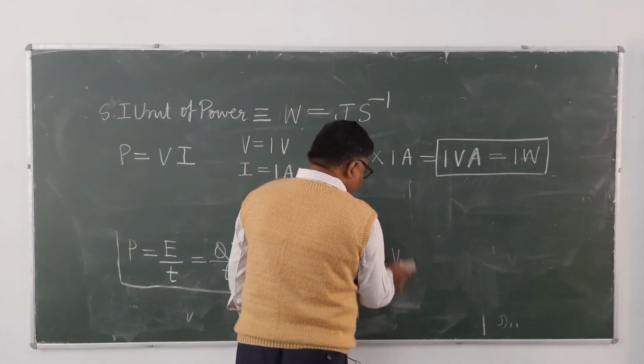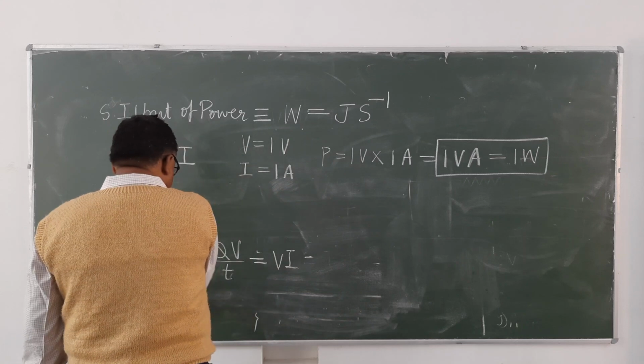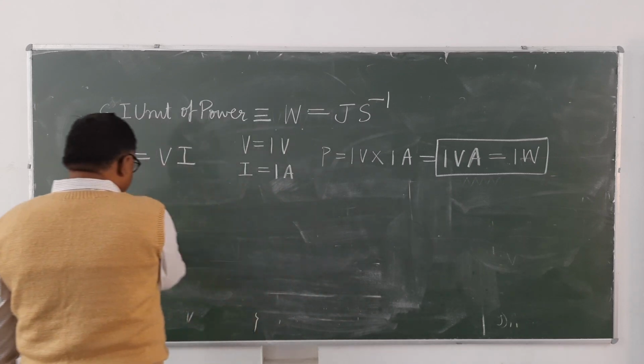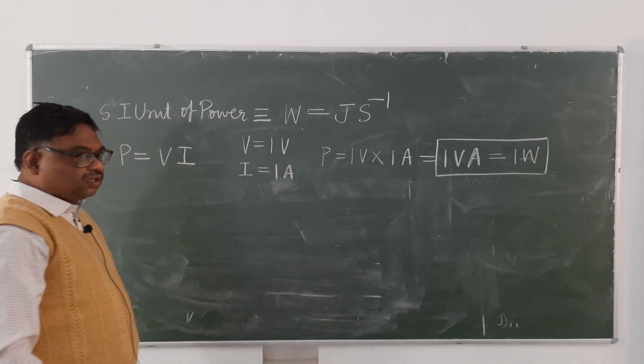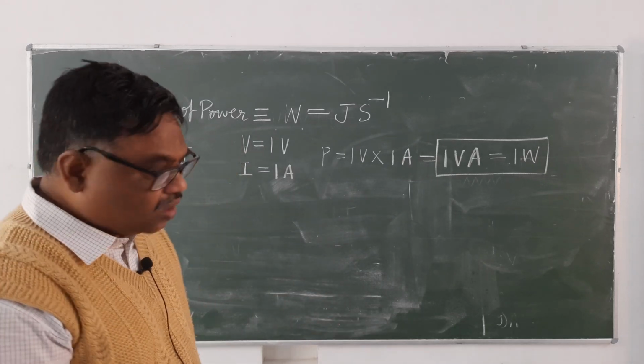If a current of 1 ampere is flowing at a potential difference of 1 volt, electrical power is said to be 1 watt. It's clear? Now you can see here,